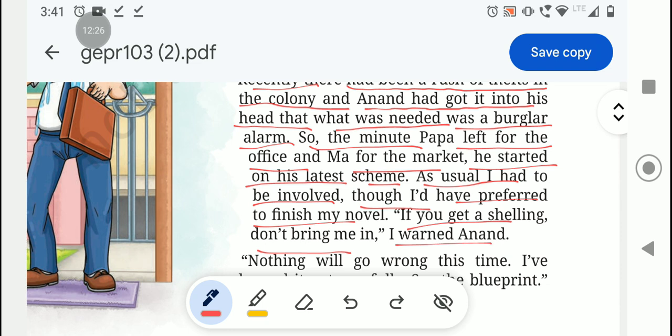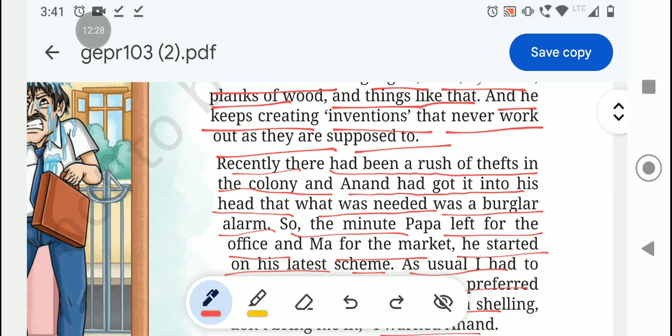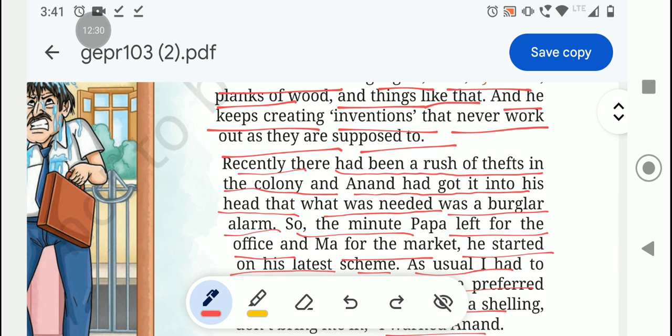So here, recently in their colony many thefts have happened. So Anand got it in his head that a burglar alarm was needed. The minute Papa left for the office and Ma for the market, he started on his latest scheme, so that if any thieves come to their house, he could give them a punishment.